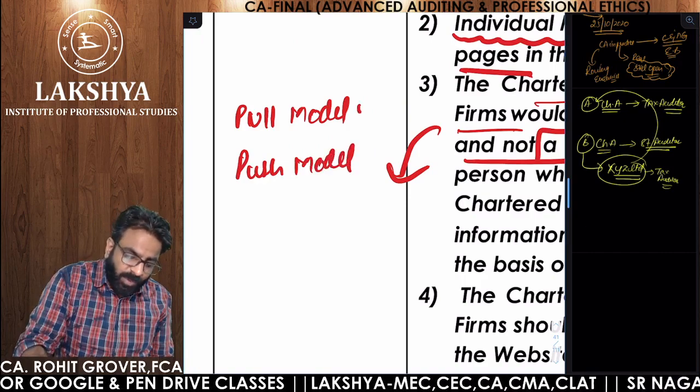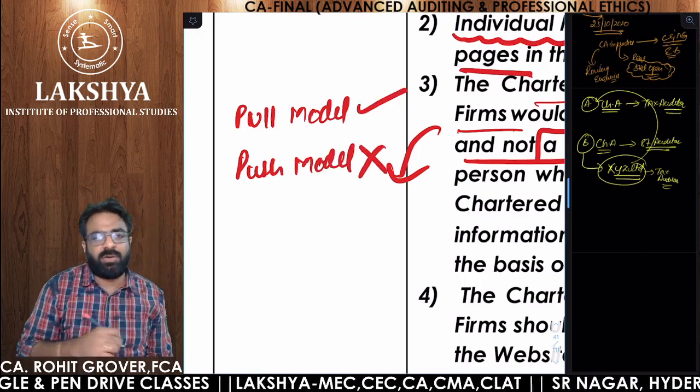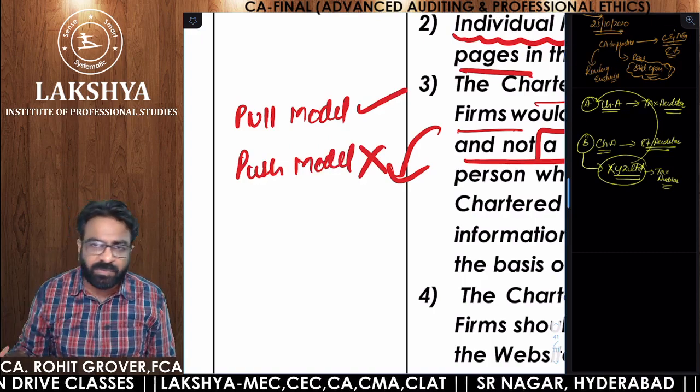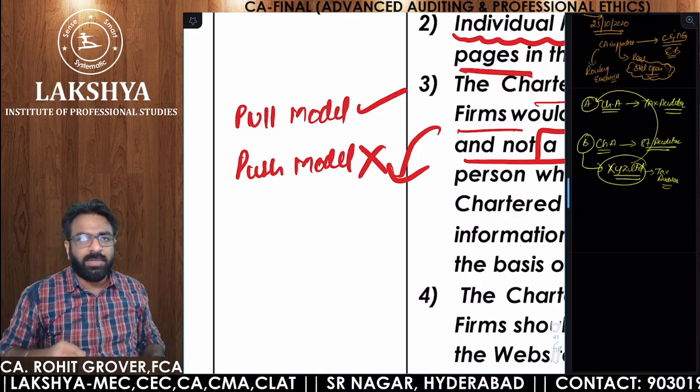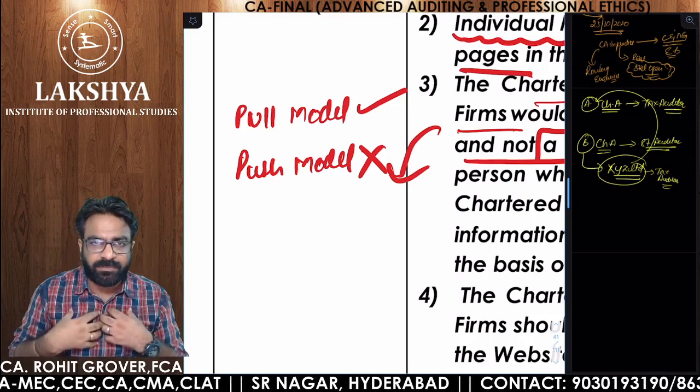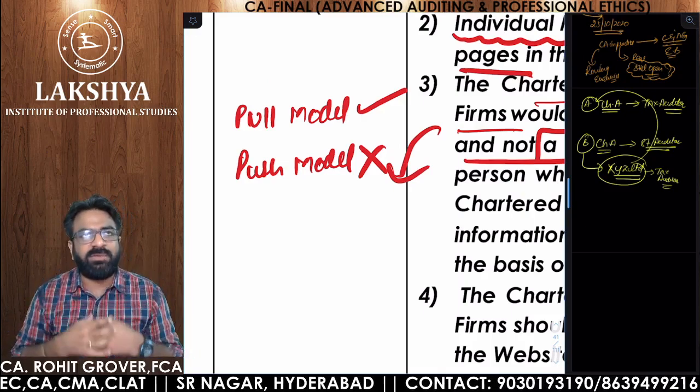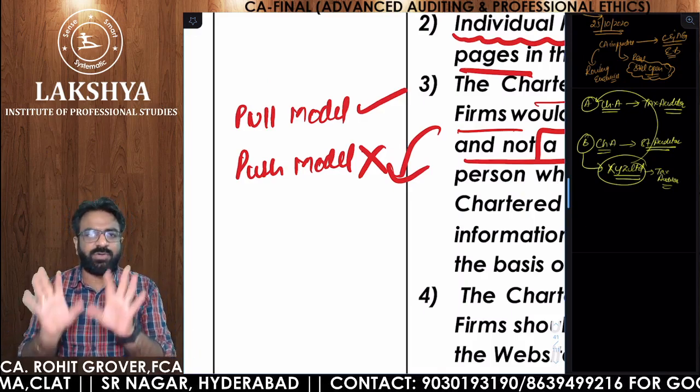What is allowed? Pull model is allowed, push model is not allowed. Now, let me give you the differentiation between the pull model and push model. What do you mean by pull model? Suppose you are going to my website. Suppose you are my client. You are going to my website, groverandassociates.com.